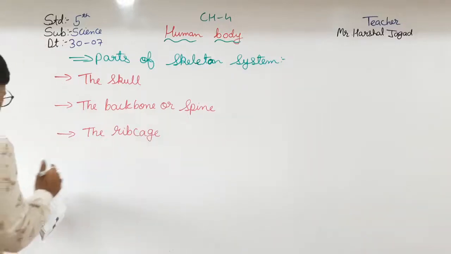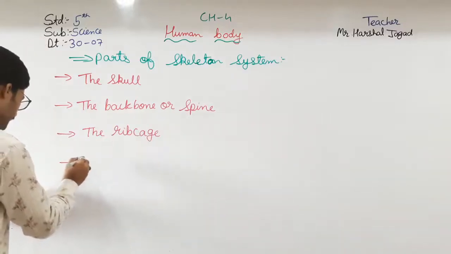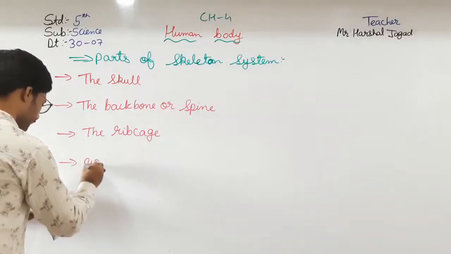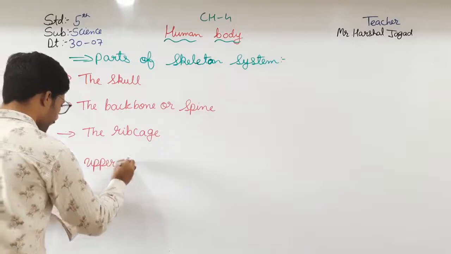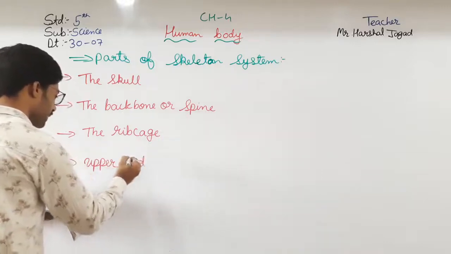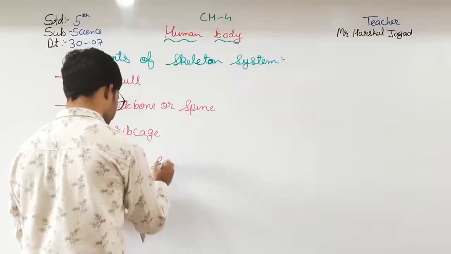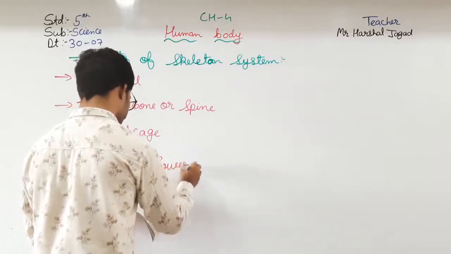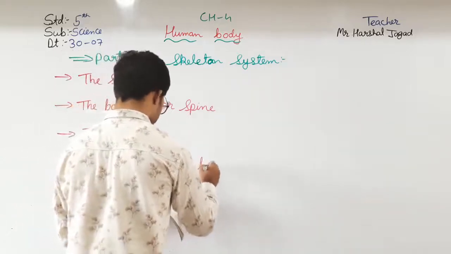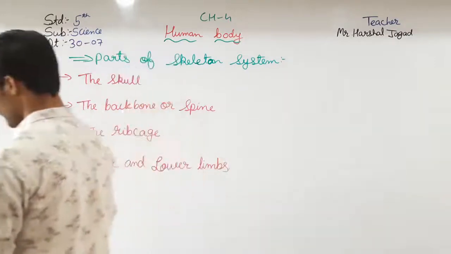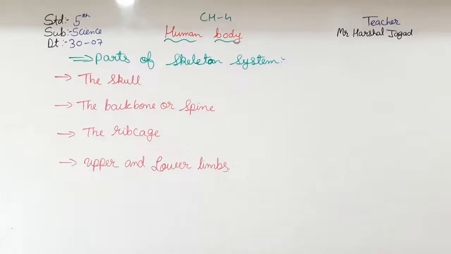Then after, the upper limb and the lower limb. So these are the four main parts of the skeletal system.